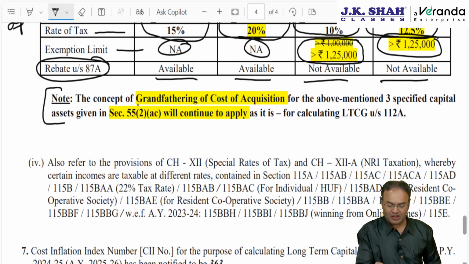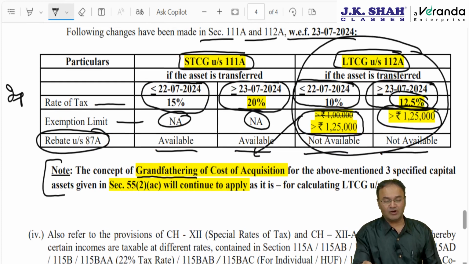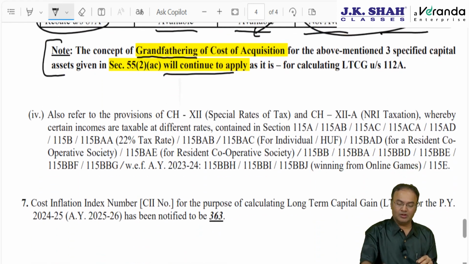The concept of grandfathering which was introduced in 2018 will continue to be applicable even after changes. Even if tax rate is enhanced to 12.5%, for 112A, grandfathering of cost of acquisition given in section 55 subsection 2 clause AC will continue to be applicable.